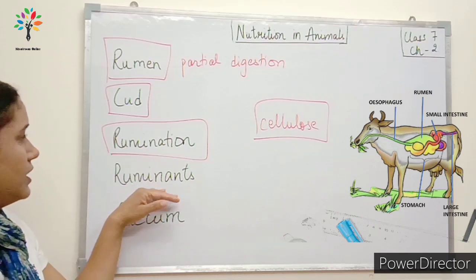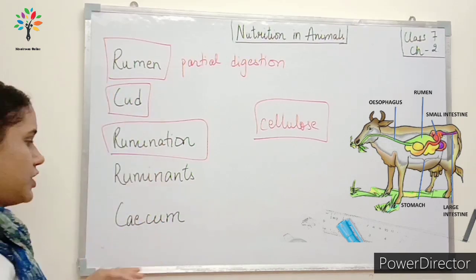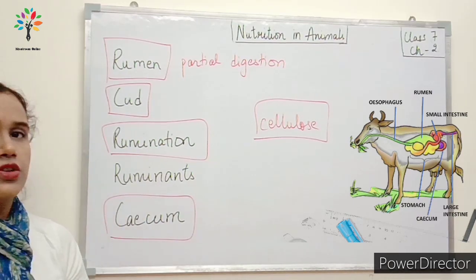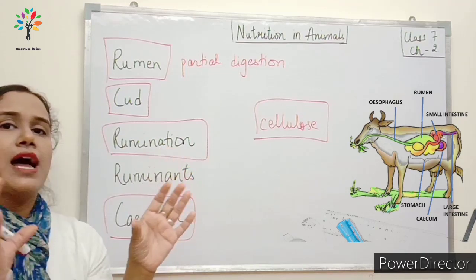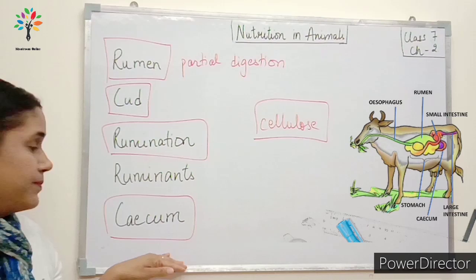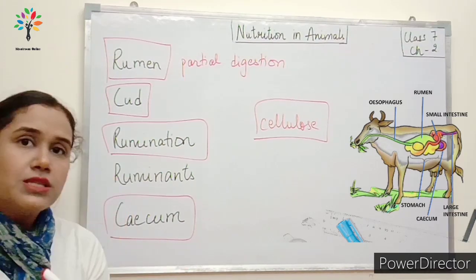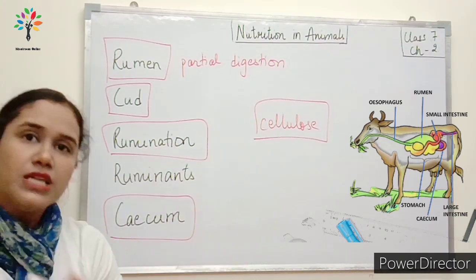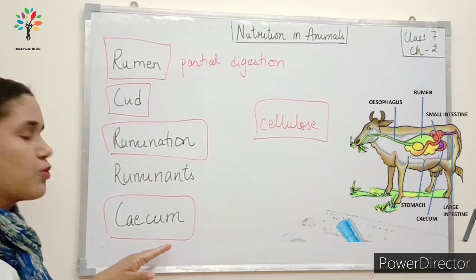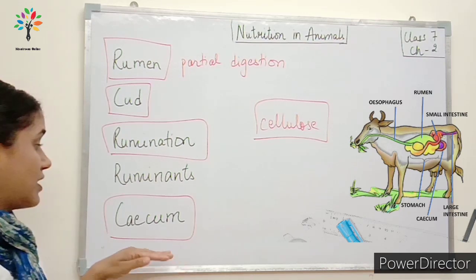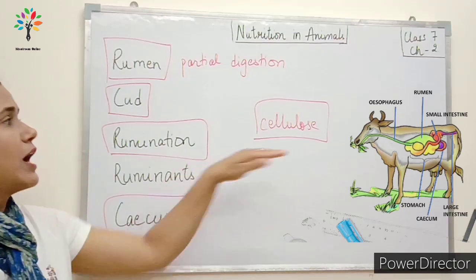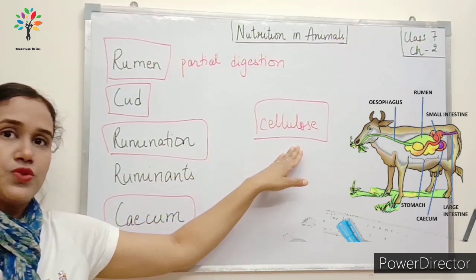Okay, now apart from all these things, there is one more different thing, that is called cecum. They have a special structure between the esophagus and small intestine, and that structure is called the cecum. Okay, what is there in this cecum? In this cecum, cellulose breaking bacteria are present which help in the digestion of cellulose. Now you know that the human digestive system does not have this cecum, so we do not have the bacteria also, and that is why we cannot digest cellulose.